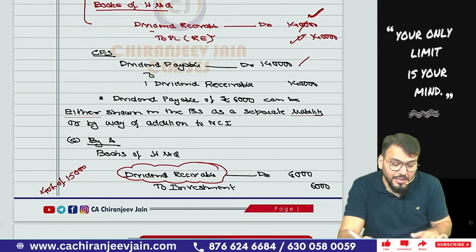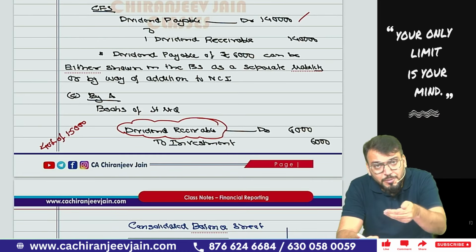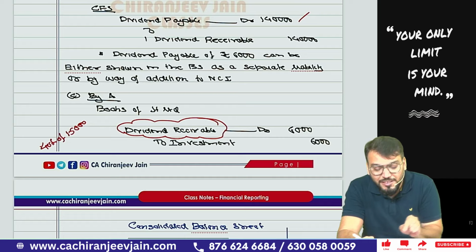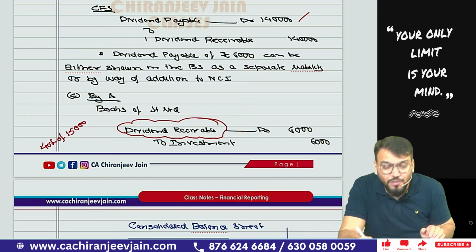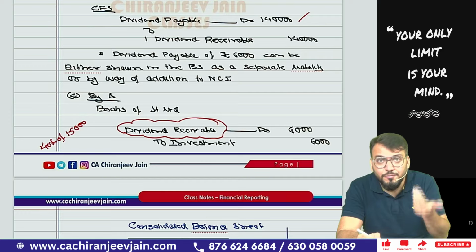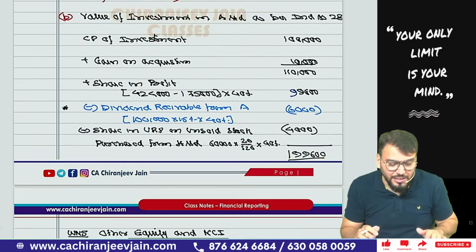Yes, sir. Then whatever dividend is declared by A Limited will now be receivable by H Limited. So the simple journal entry is: dividend receivable to investment in associate, 6,000. This 6,000 is 40% of the 15,000 dividend payable by which company? Associate company. Got this point? Yes, sir. I hope you have understood. Now you can understand what we have done.